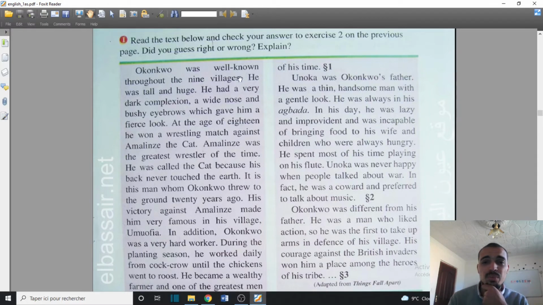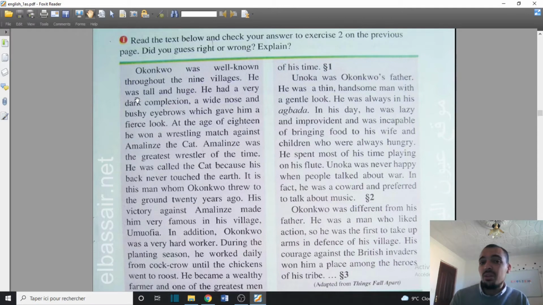Okonkwo was well known. Okay, this is a combination between adverb and verb. Well known here means famous, throughout the 9 villages. Throughout here means along the 9 villages. He was, look here, start description. So this is how you describe, and of course give attention to the tense.